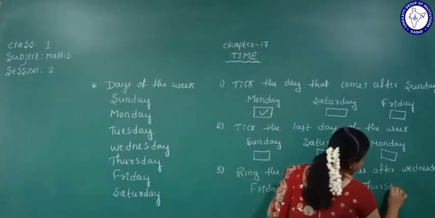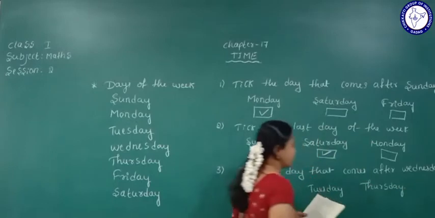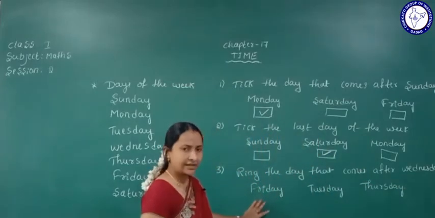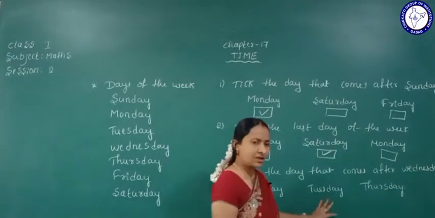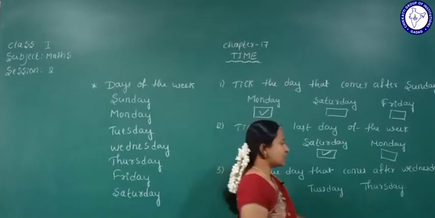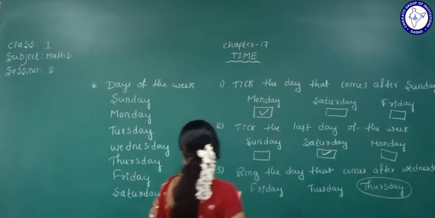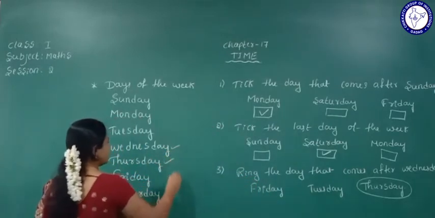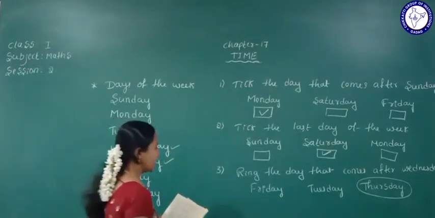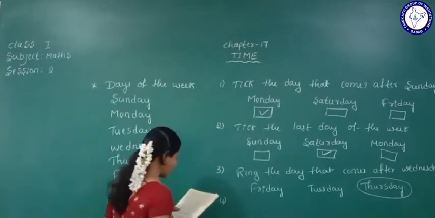After Wednesday, which day comes here? Does Friday come? No. Does Tuesday come? No. Thursday? Yes. So Wednesday, the next day is Thursday. Yes. Okay. Then next they have given the fourth one.